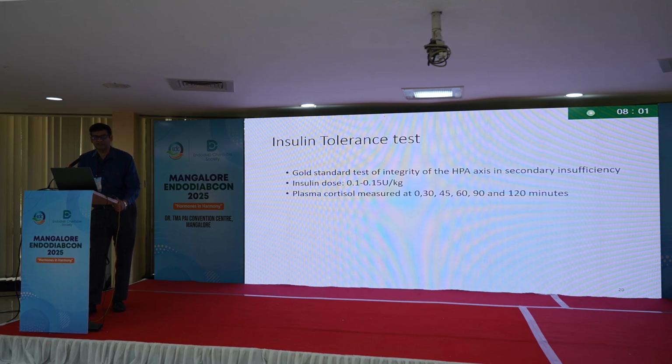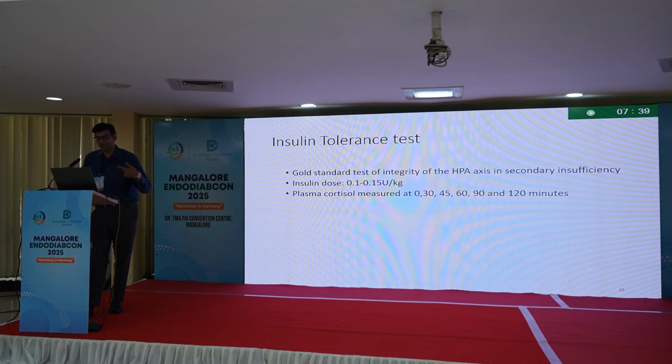Insulin tolerance test is supposed to be the gold standard for integrity of the HPA axis in secondary insufficiency. But all the people who have done the insulin tolerance test, especially during residency, know how difficult this test is. You have to admit the patient, give IV insulin 0.1 to 0.5 units per kilogram. You have to wait for the person to develop hypoglycemia.